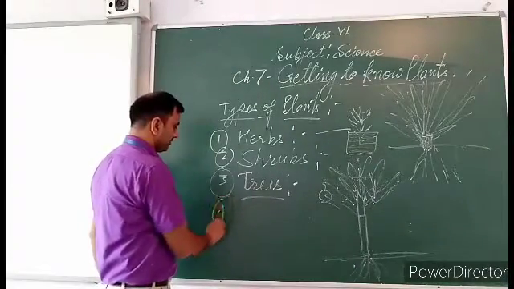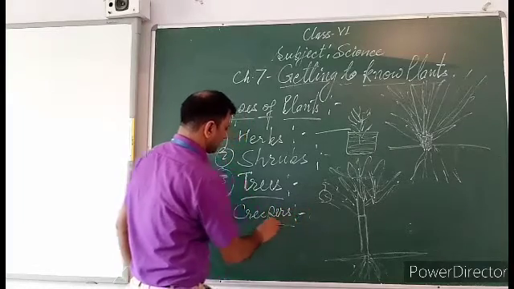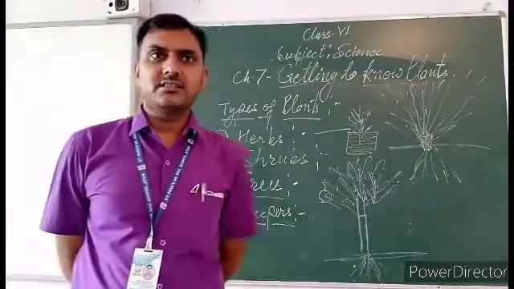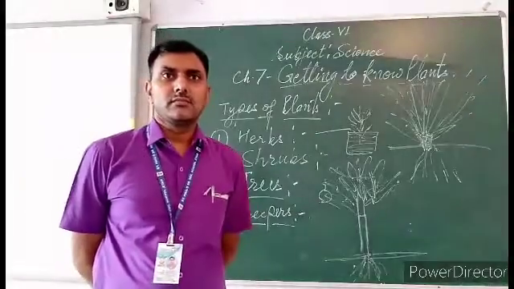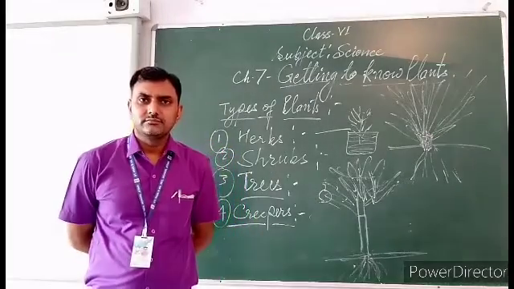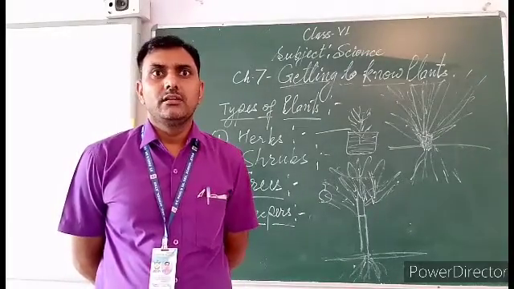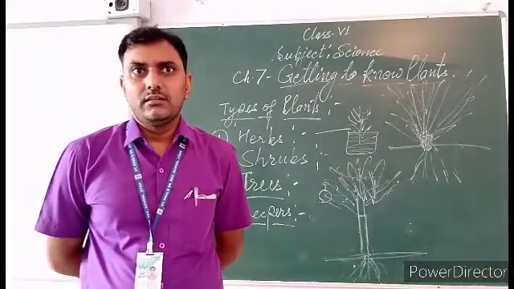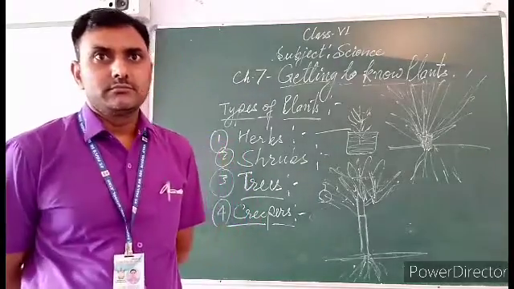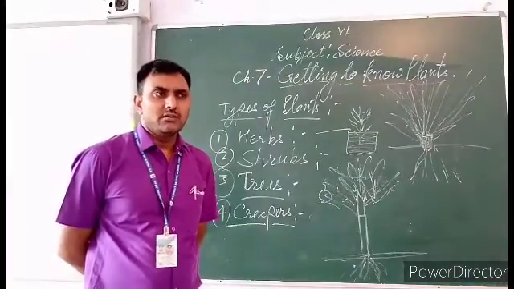Next point, creepers. Creeper plants, just like watermelon, pumpkin, so many examples of creepers.